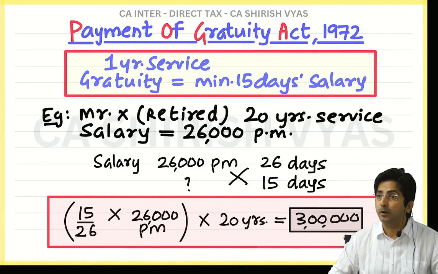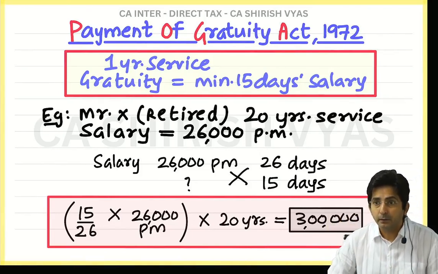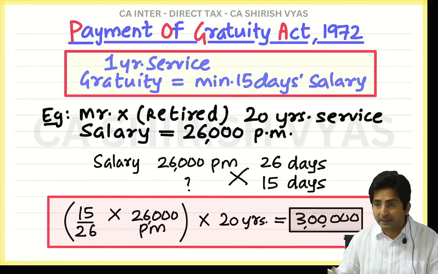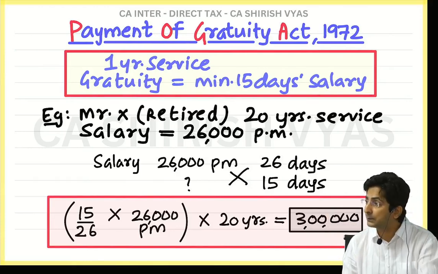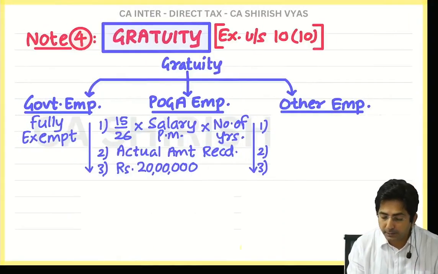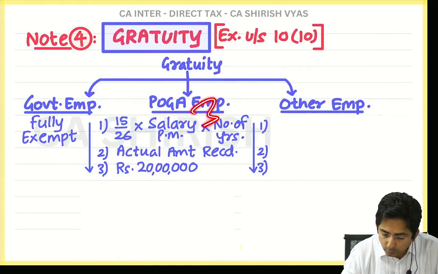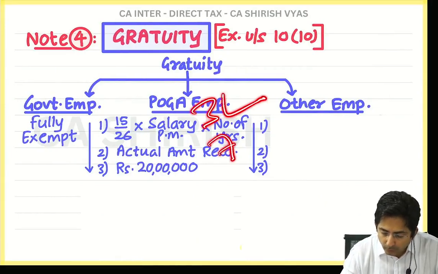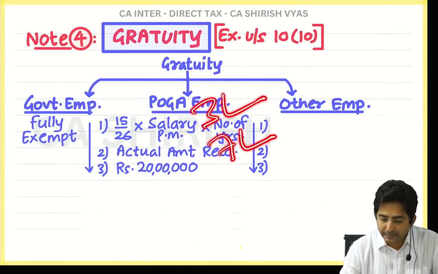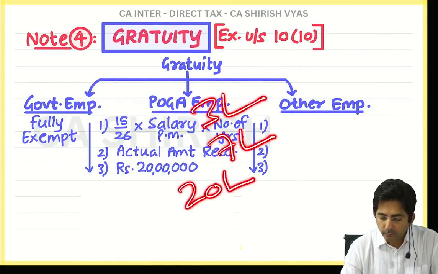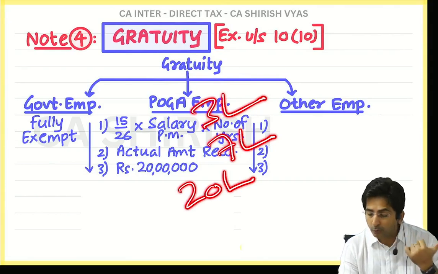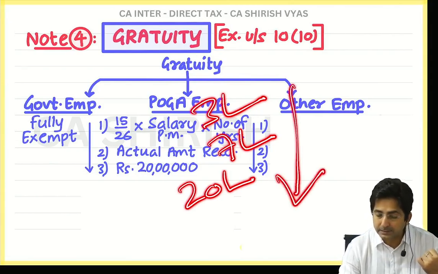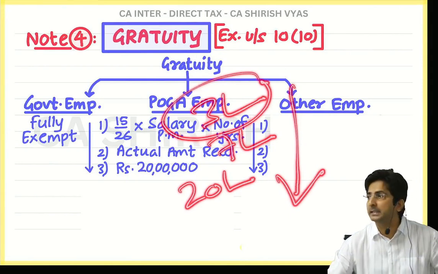So tell me, if your boss is giving you 7 lakhs, so you enjoyed 7 lakhs, but income tax will exempt only 3 lakhs. Balance 4 lakhs will be taxable. You can substitute and see. This amount came to 3 lakhs. Actual amount he received 7 lakhs and upper limit is 20 lakhs. So he received 7 lakhs. But what will be exempt? 1, 2, 3, whichever is less. What is lower amount? 3 lakhs. So 3 lakhs will be the exemption.